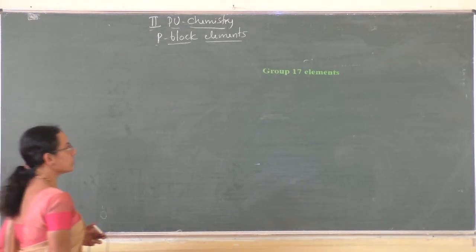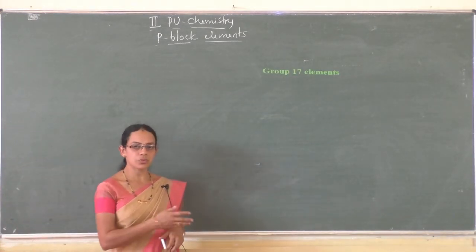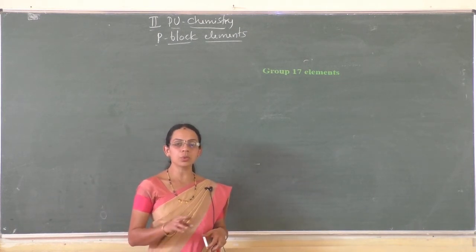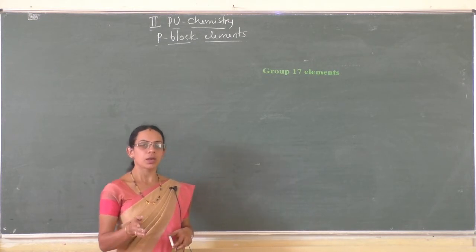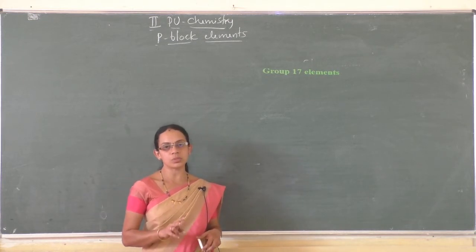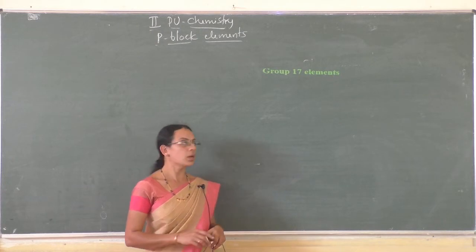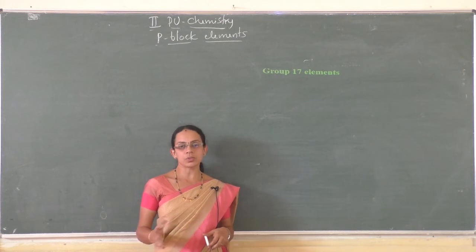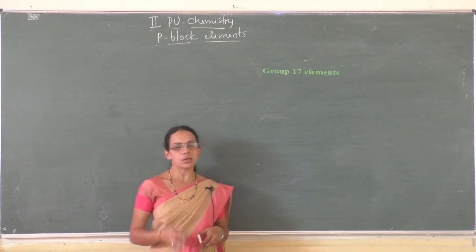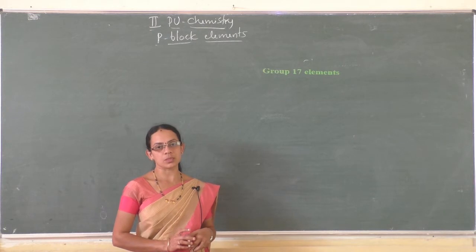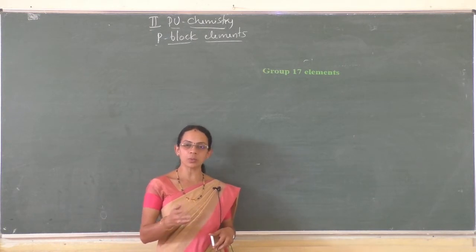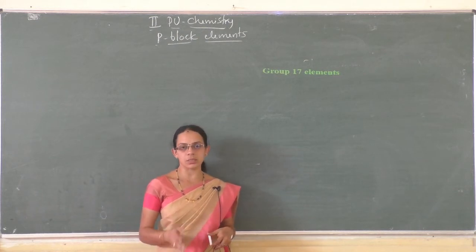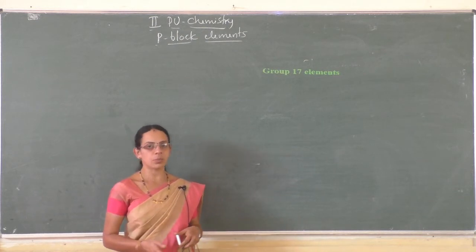And next we'll move on to the group 17 elements. So far we studied group 16 elements. In that, the important compounds of two elements, that is oxygen and sulfur. In case of oxygen, only two compounds were studied, that is oxygen and ozone, and the second element of group 16 is sulfur. The important forms and compounds of sulfur are elemental sulfur, sulfur dioxide and sulfuric acid. In elemental sulfur we studied the allotropic forms of sulfur. Next, sulfur dioxide and sulfuric acid, their chemical and physical properties, right?